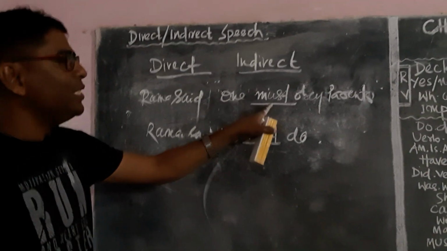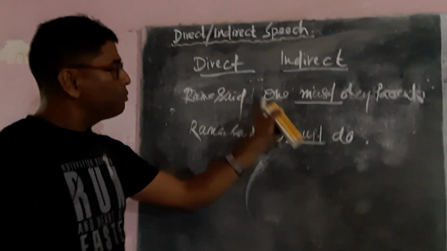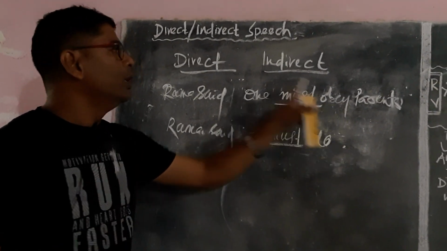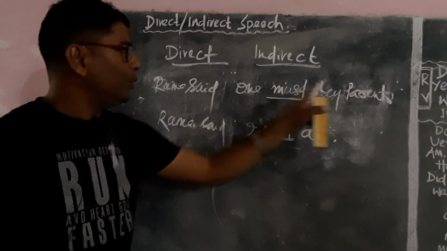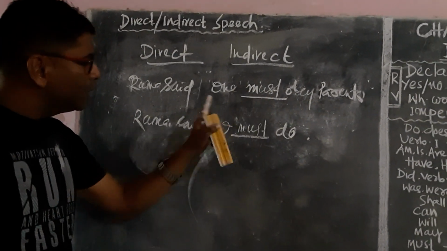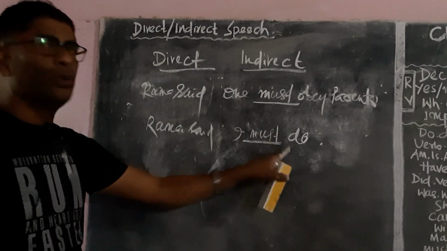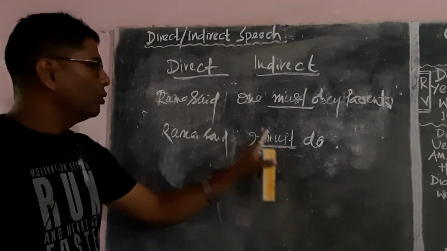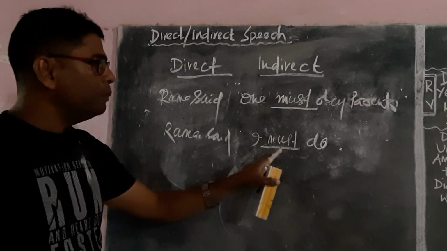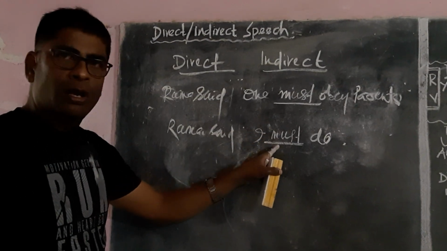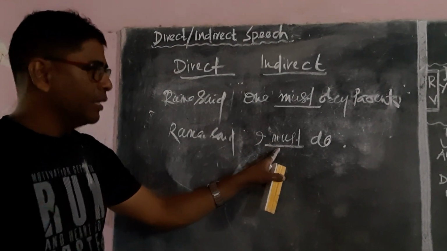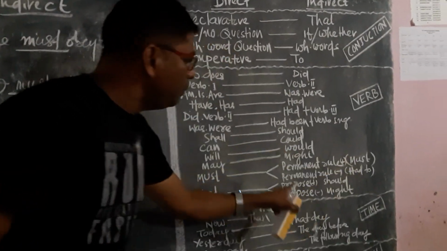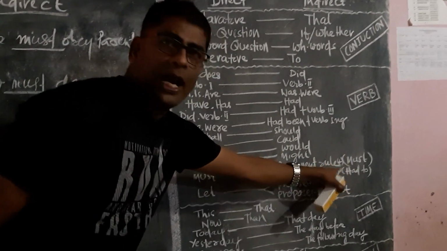But this must is a permanent rule, because one must obey parents. It is the permanent rule. Everyone has to obey their parents. So this one is a permanent rule, but this one is not. I must do, but it does not mean that everyone has to do. So if there is a permanent rule, we have to use must. If there is no permanent rule, we have to use had to.